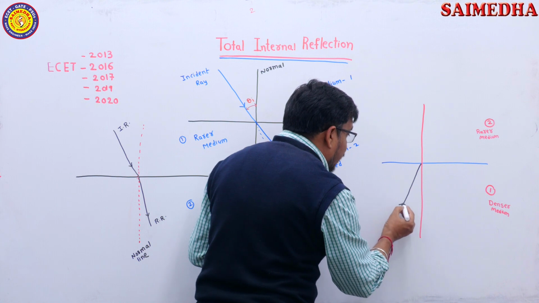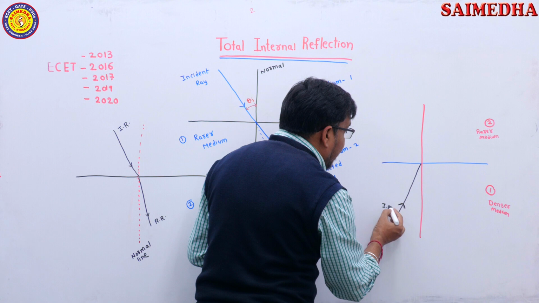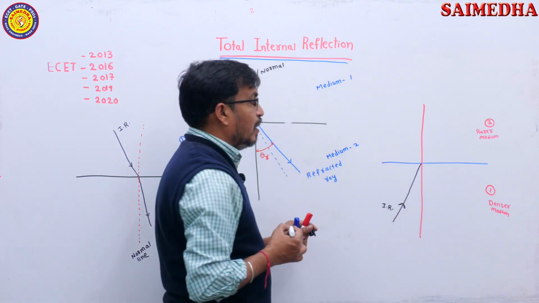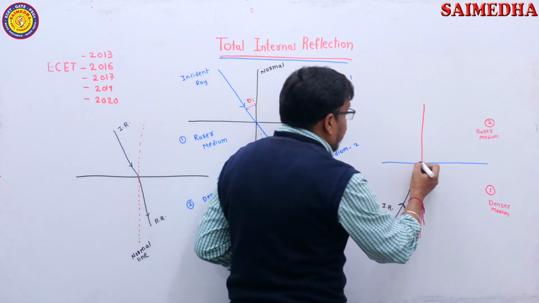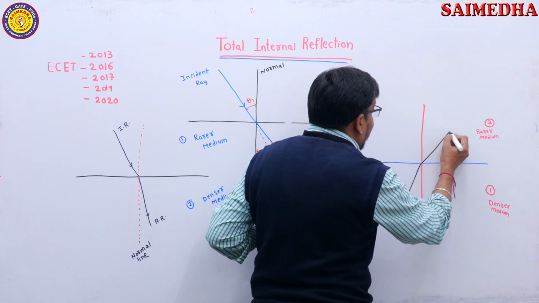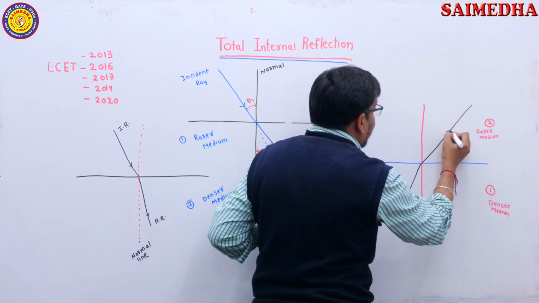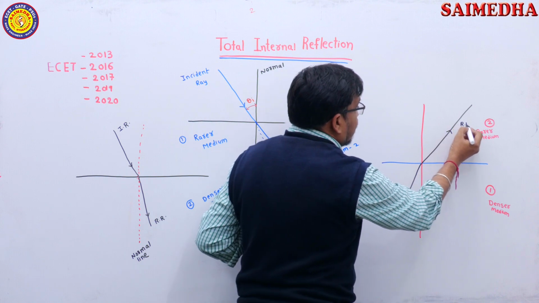This is denser medium, incident ray. When a light ray is travelling from denser medium to rarer medium, then see here, after refraction, the refracted ray moves away from the normal line. So, this is the refracted ray.